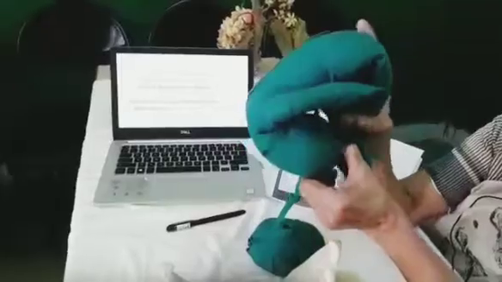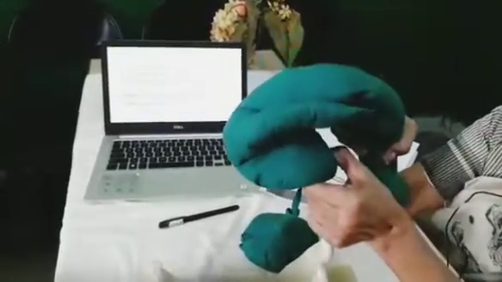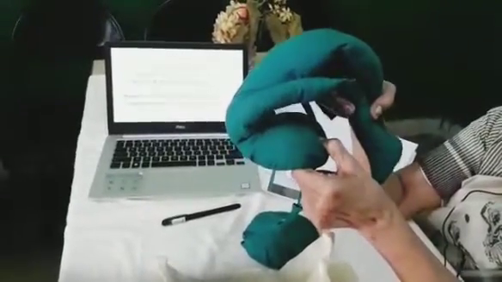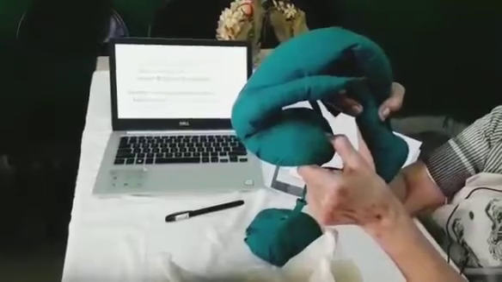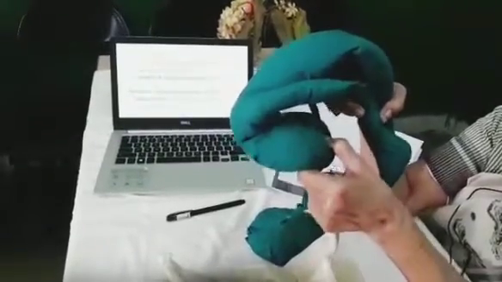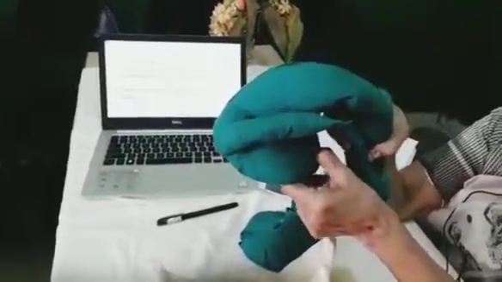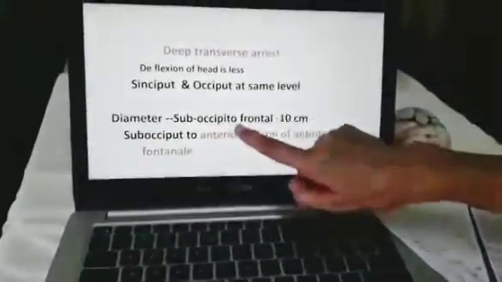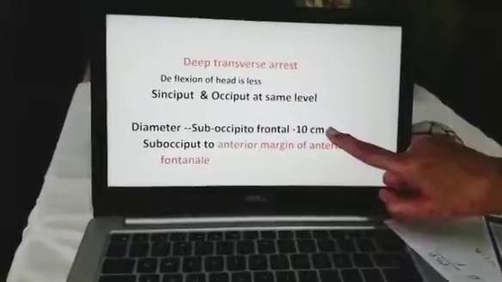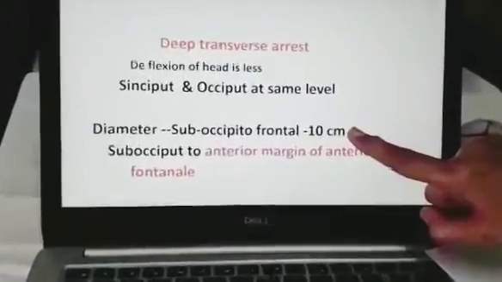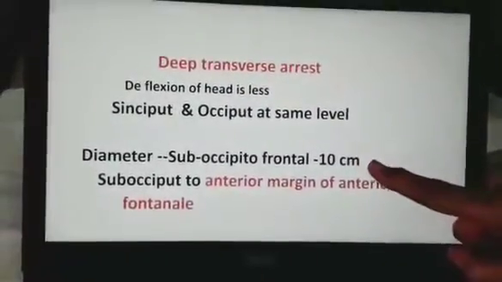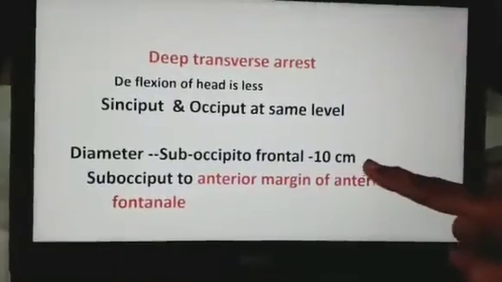In occipital posterior position, when the deflection is less, means the chin is not approximating the chest, not touching the chest. In these cases, this diameter of engagement is suboccipitofrontal. It is 10 centimeter. Normally in vertex presentation, when the head is well flexed, what is the diameter of engagement? It is suboccipitobregmatic.